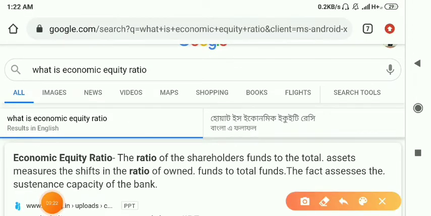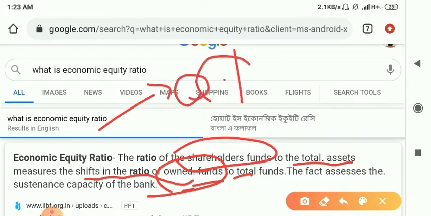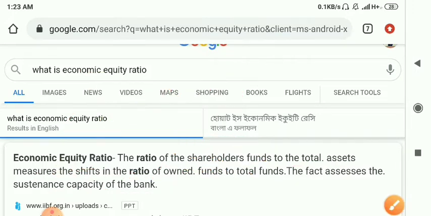So here we can see the basic definition of the economic equity ratio. The ratio of shareholders' funds to the assets. The first is shareholders' funds to the total assets, which measures the shift in the ratio of owned funds to the total. The owned fund, the capital we have put in, with respect to the total fund, its ratio shifts, meaning it defines the variation of our own fund relative to the total fund. So the fact assesses the sustenance capacity of the bank, the sustainability of the bank, how the bank will sustain, right? So that will depend.